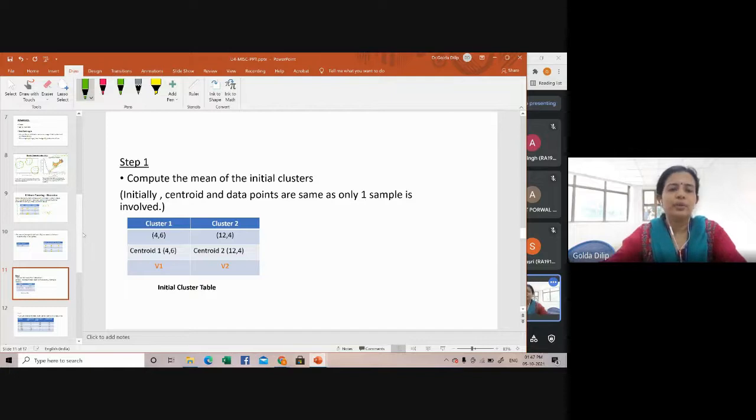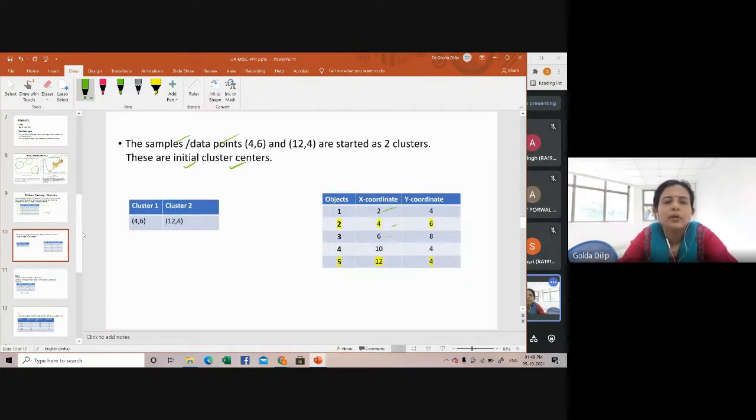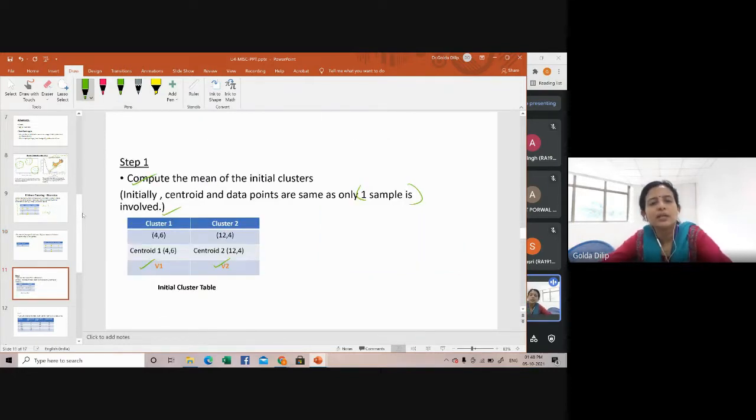So when you say compute the mean value, the centroid, the data point and the mean will be the same because only one sample is involved in this. So the average value will be 4.6 itself or 12.4 itself. You are just assigning them to a variable called V1. That's up to you. This is cluster 1 and cluster 2. For the initial clusters, the mean will be the same, so you assign them the values V1 and V2.